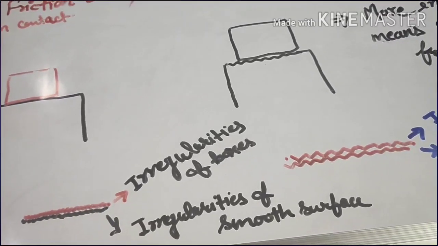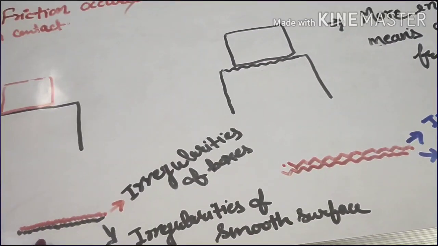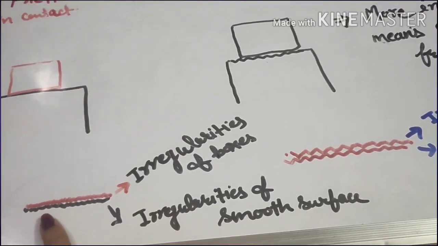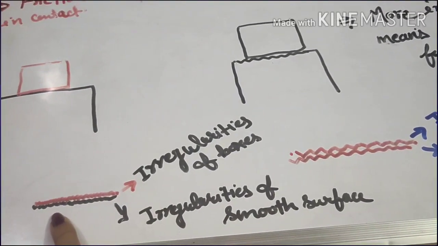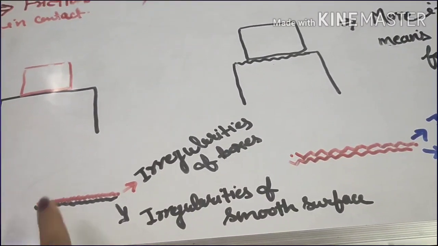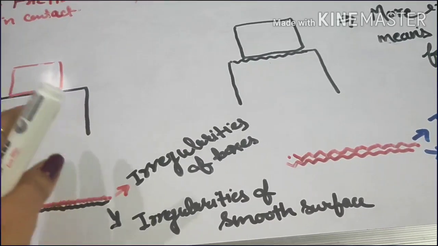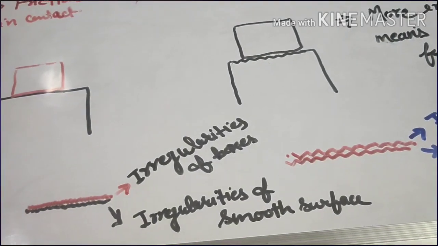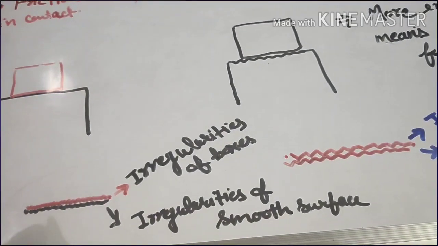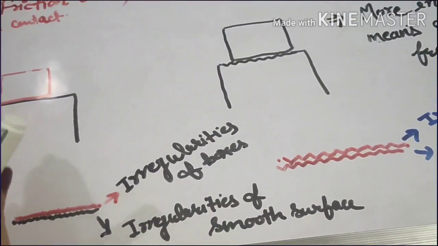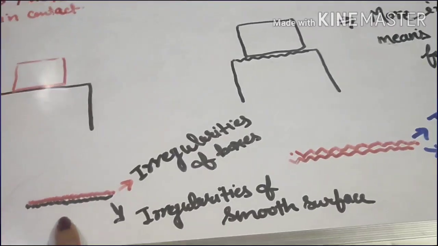The smooth surface looks like this. You can see the irregularities of the smooth surface. And I am going to show you how exactly this smooth surface looks. If you look very closely, you will see that this smooth surface still has irregularities like this.